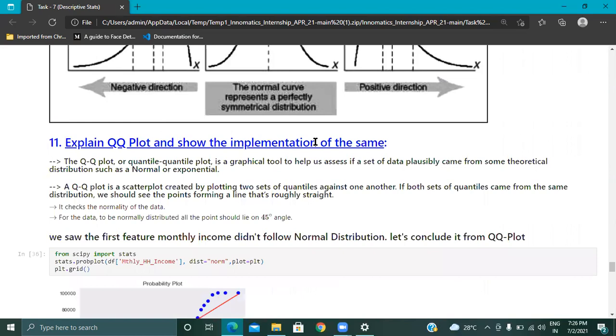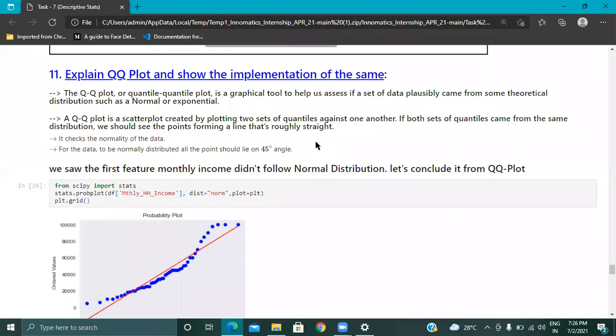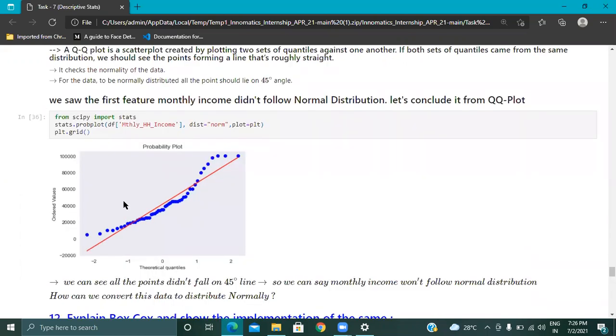Next, let's go for the QQ plot. QQ plot is also known as a quantile plot. What is this plot? It is a graphical tool which helps us to assess whether the data is in a normal distribution in a linear manner. Simply, you see this diagram. We are plotting the data, and by plotting, we are also providing a linear regression line, y equal to mx plus c. This is a linear line. If it is normally distributed, all the points should lie at a 45-degree angle.